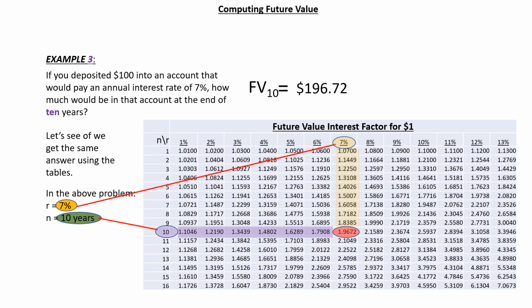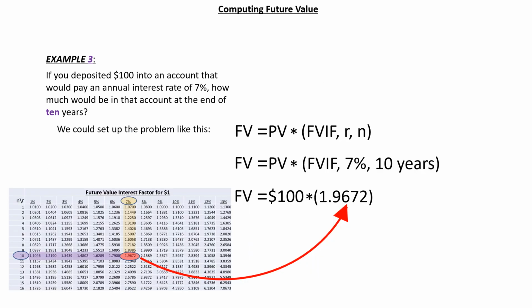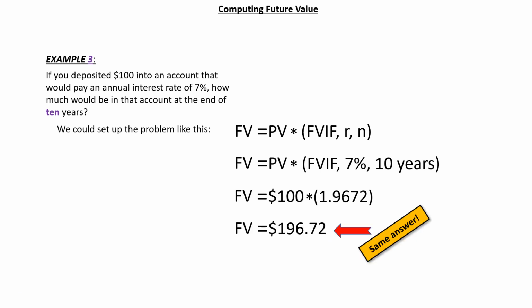The future value interest factor, when the growth rate is 7% and the number of periods over which it is compounded is 10, is 1.9672. Plugging that value into our formula, we get $196.72, which was the same answer we got using the formula.